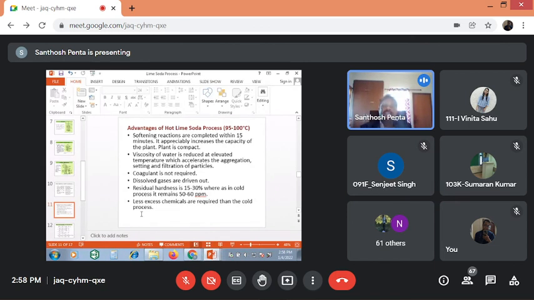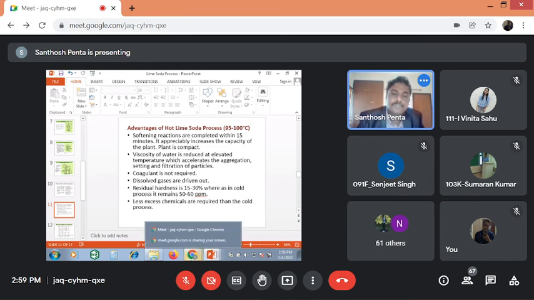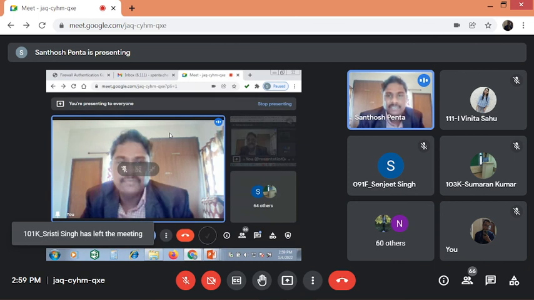Today's class conclusion: the ion exchange method is totally completed, and the lime soda process. What is lime? What is soda? What are the coagulants? What are the different types of lime soda process? Cold lime soda process, hot lime soda process. The cold lime soda process is a batch or intermittent process, then the hot lime soda process. Up to this, and what are the advantages of the hot lime soda process. This much portion has been completed. Next portion, some other topics we will discuss.